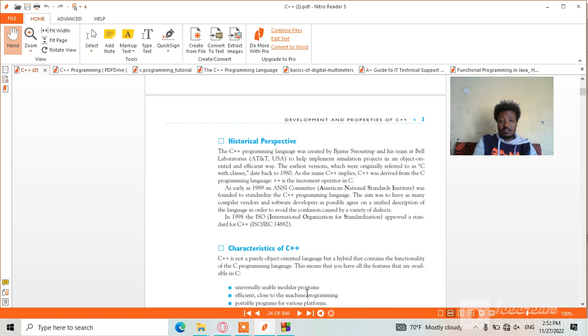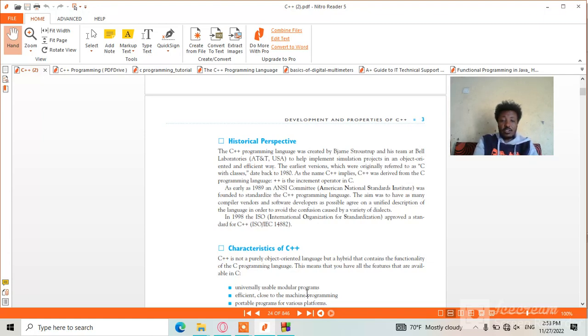In the 1980s, there was an ANSI committee. ANSI, the American National Standards Institute, was founded to standardize the C++ programming language. The main aim was to have as many compiler vendors and software developers as possible agree on a unified description of the language, in order to avoid confusion caused by a variety of dialects.